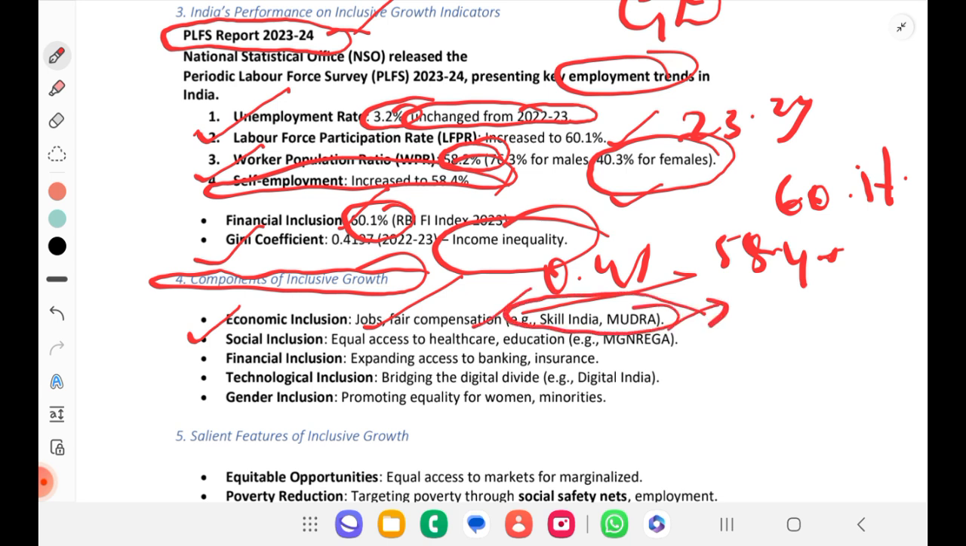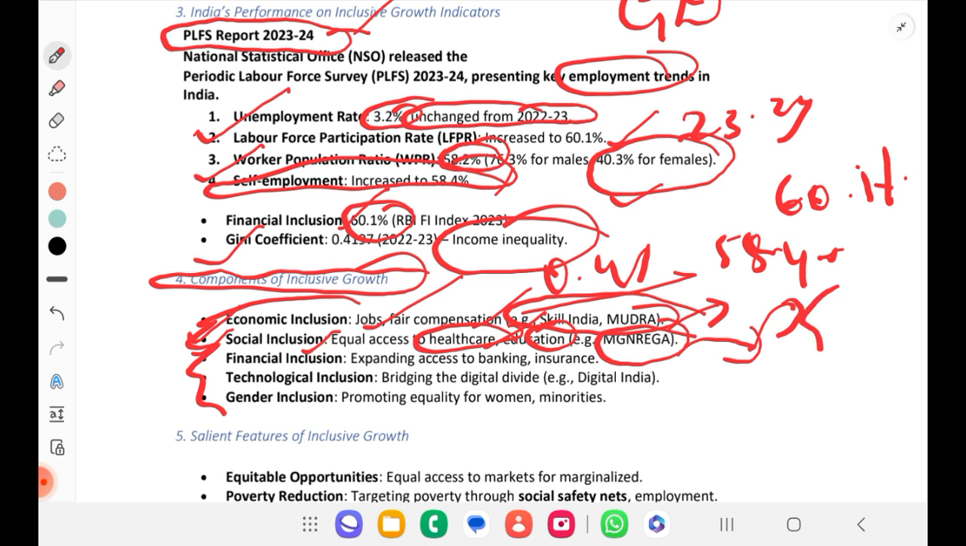Okay. Social inclusion, equal access to health care. See, we have to talk in all the perspectives, right? So socially, we have to provide health care, education, access. Through MGNREGA, we are providing jobs and hence the financial ability to spend on health and education.